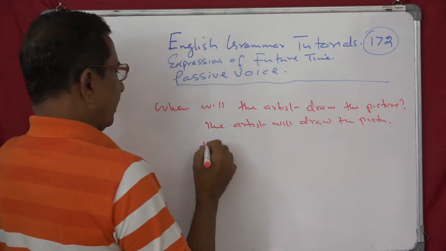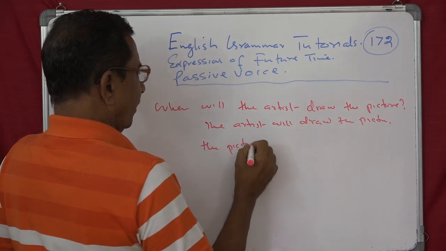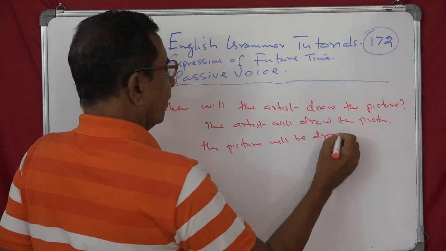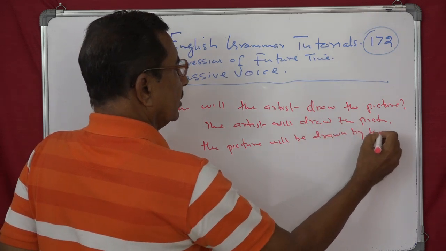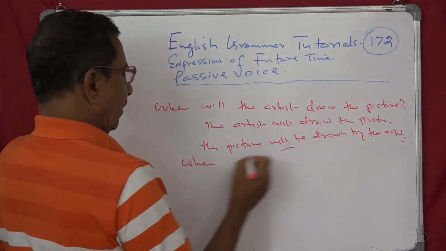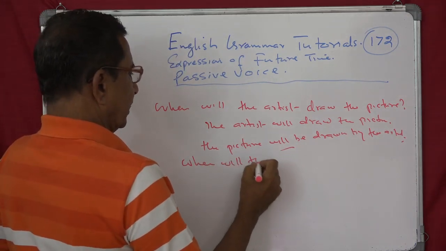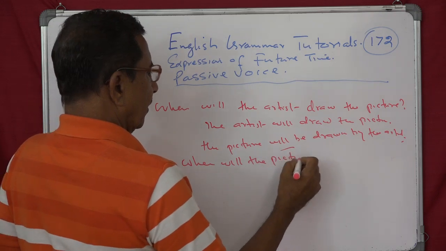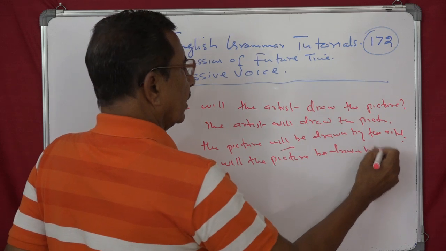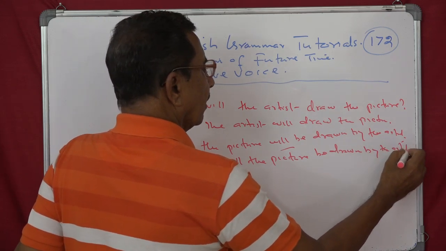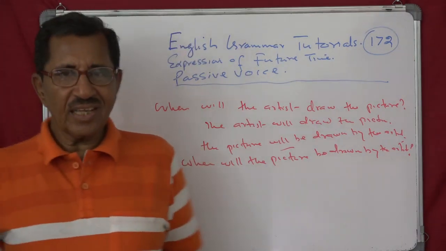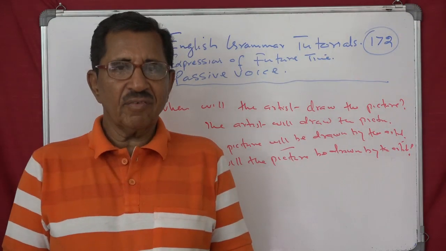Object is picture. The picture will be drawn by the artist. When will the picture be drawn by the artist? Clear? So you have done all the questions using question words.